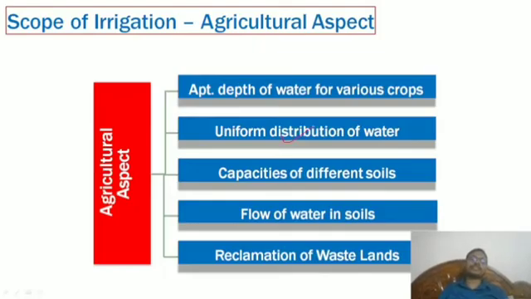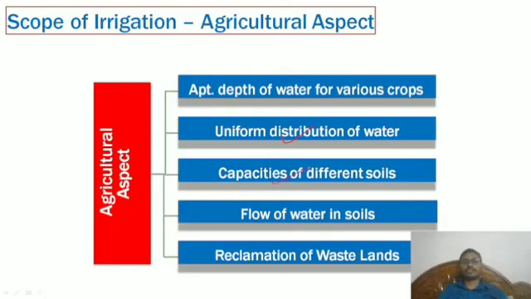As I mentioned, in some areas less rainfall is there, so here we can make uniform distribution. Whenever we are sending water by a particular calculation, it will be in a good way. It will reach each crop according to how much is required. For example, if you compare rice, corn, or any other crop, depending on the crops, we have to distribute the water. We have to see what the nearby agriculture fields are doing, what kind of crops.